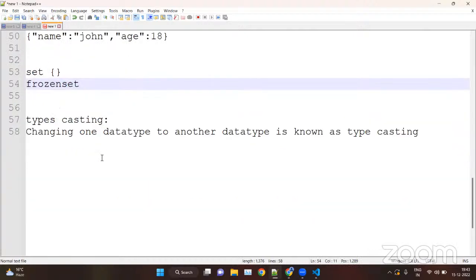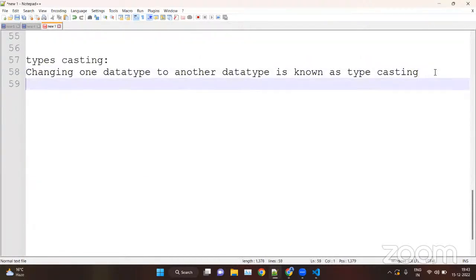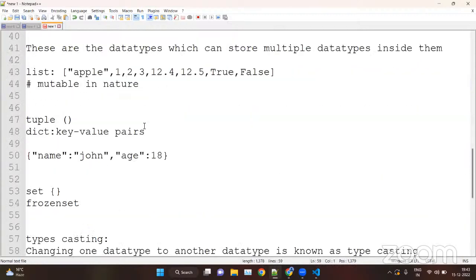Now we have typecasting, so we will discuss it tomorrow. Tomorrow we will see typecasting as well as some more exercises.